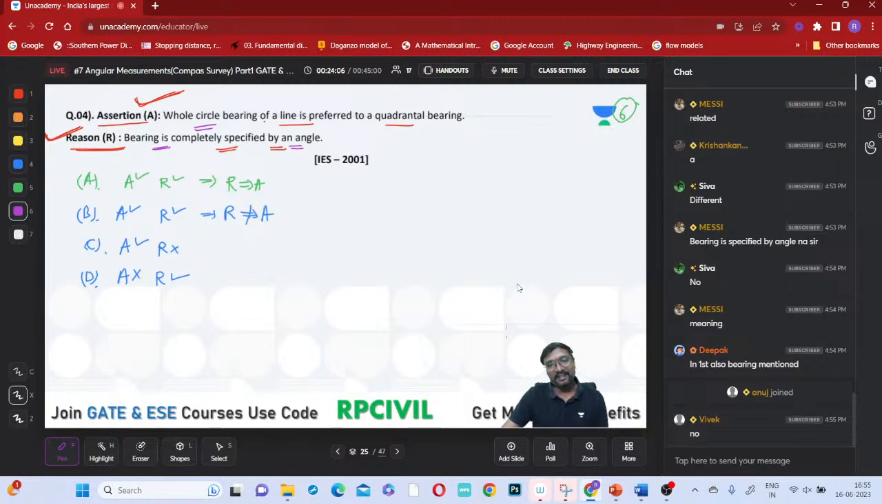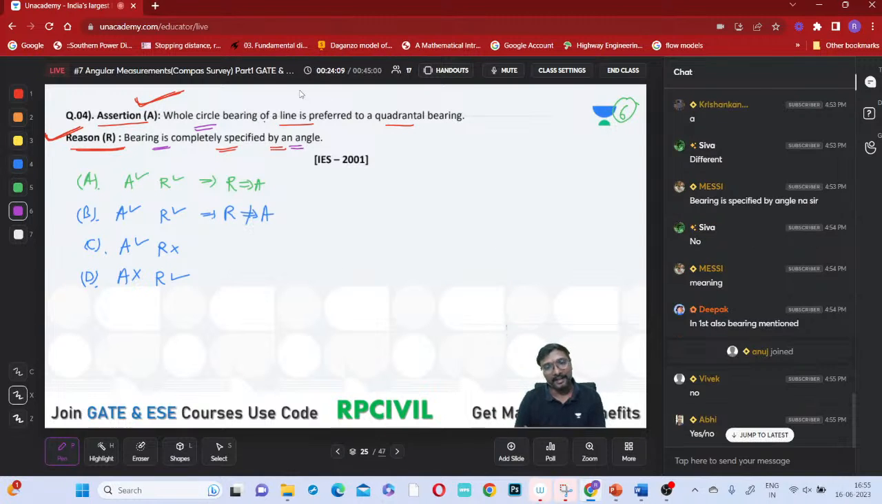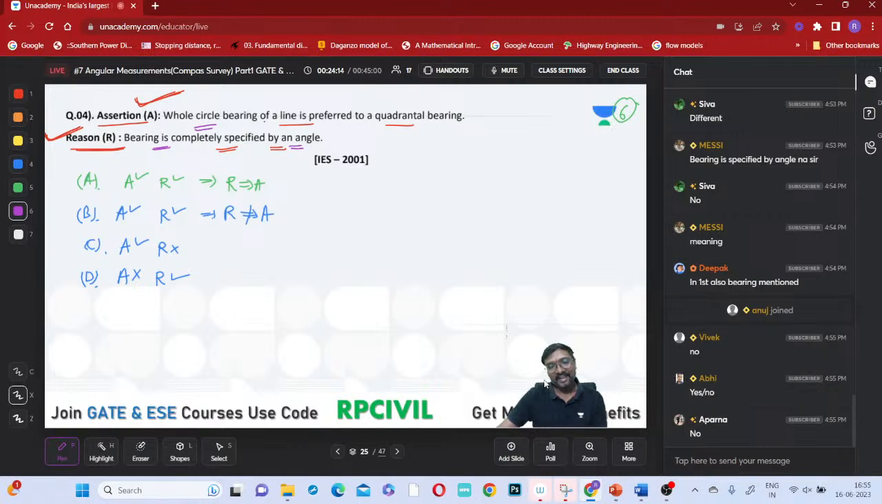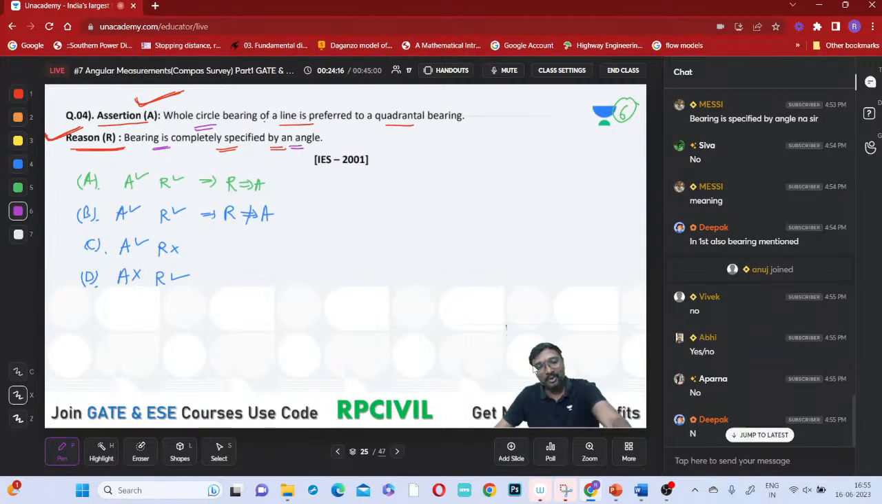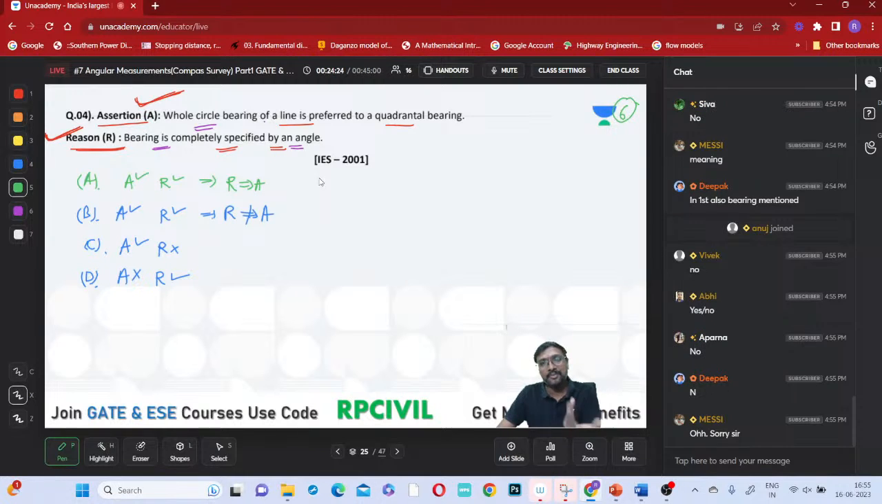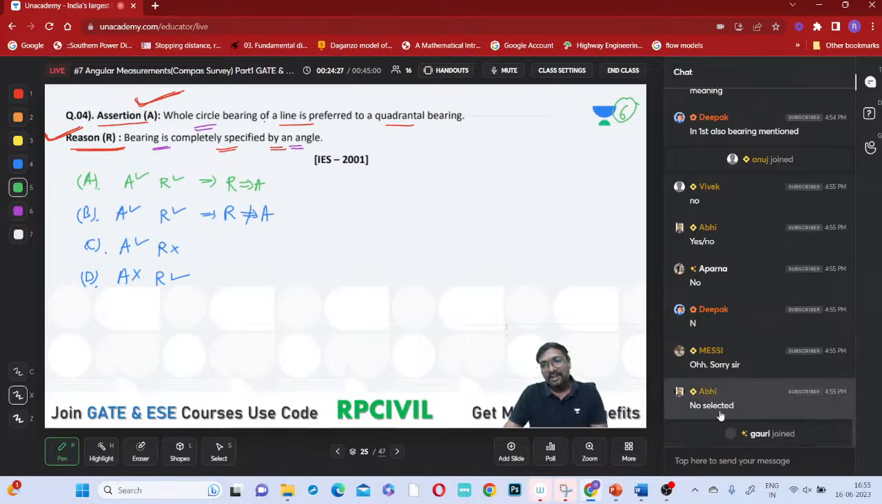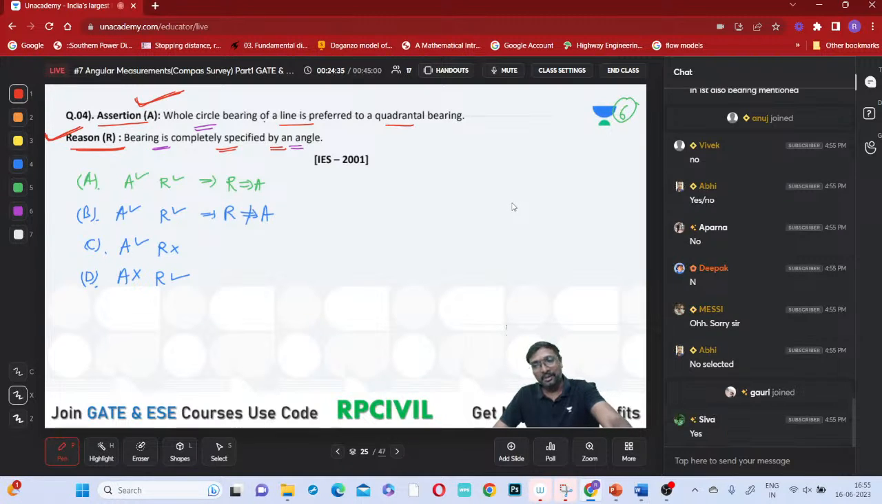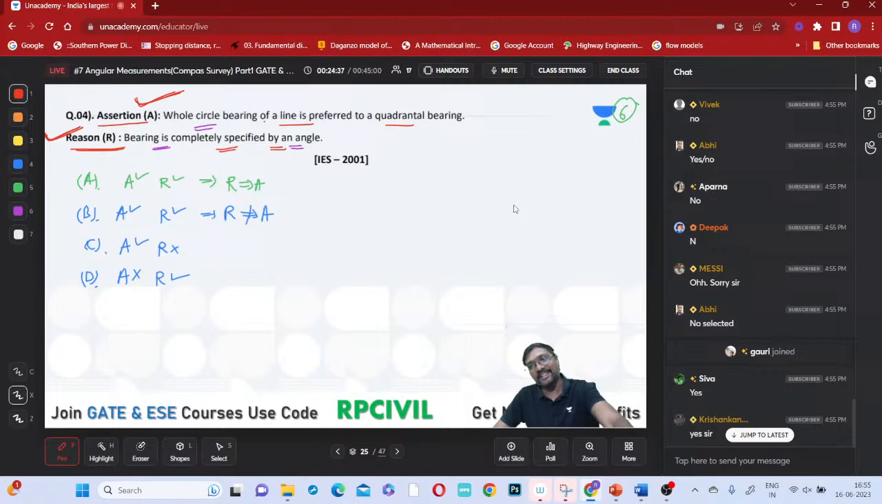Because bearing is nothing but an angle, we prefer whole circle bearing. Is it so? No, not at all. Quadrantal bearing is also specified by an angle only. For quadrantal bearing, are we using any other means? We are using angle only. So it is not the correct explanation.